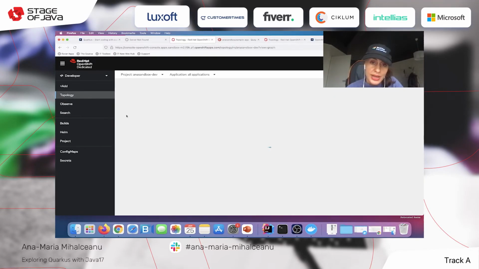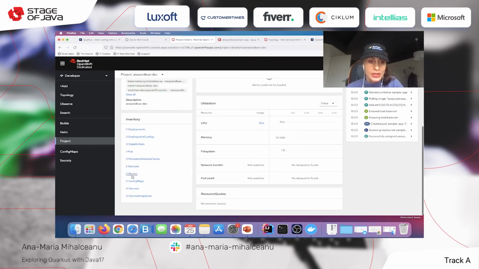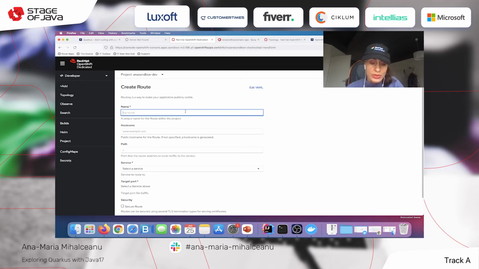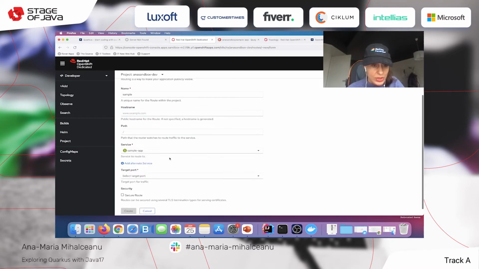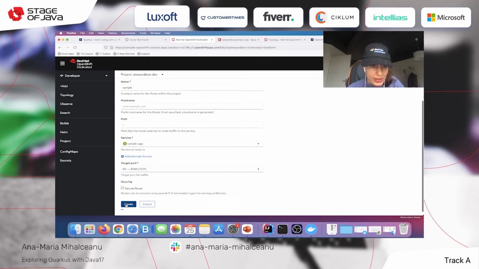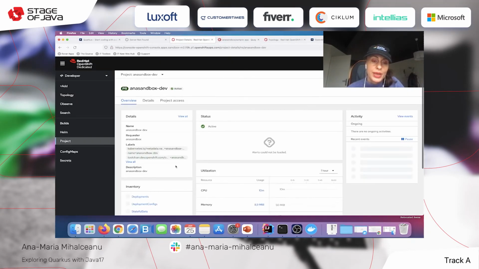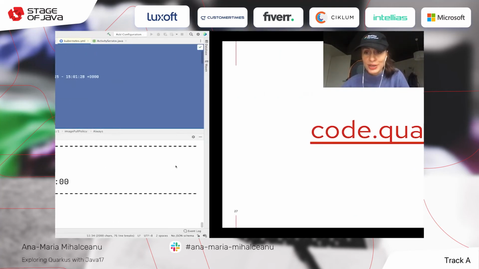So all is looking nice, and you can also see the topology of your app if you're looking into it. And because you're using this lovely environment, you can also create a route. So sample, okay, and select a service, which is sample app, target port is 80, and have it available here. So it takes a little while for it to be available, but it will be up and running for you. So this is how easy it is to work with Java 17 with Quarkus and have things built in seconds for you.